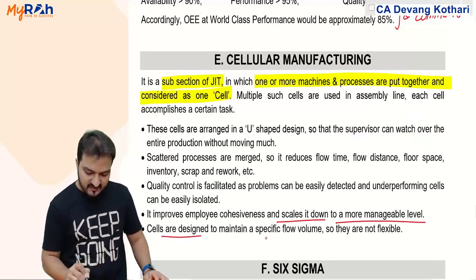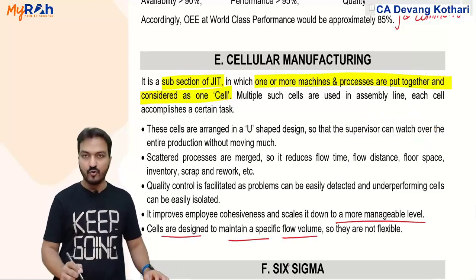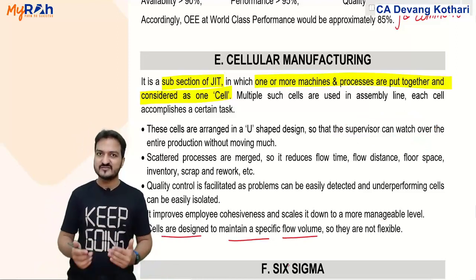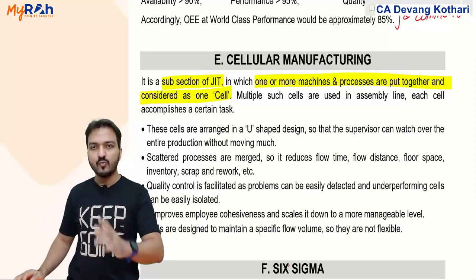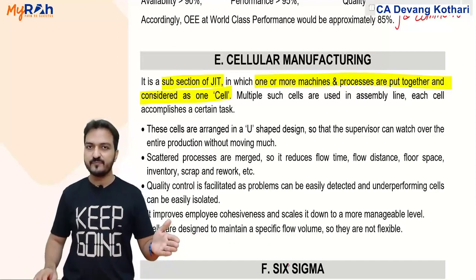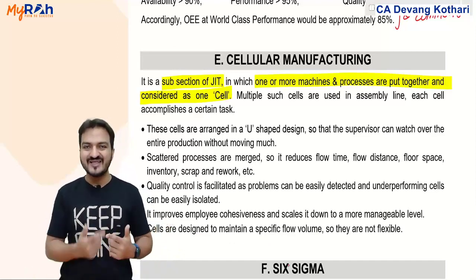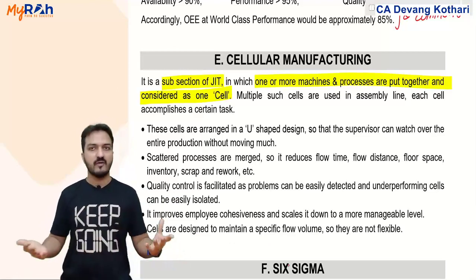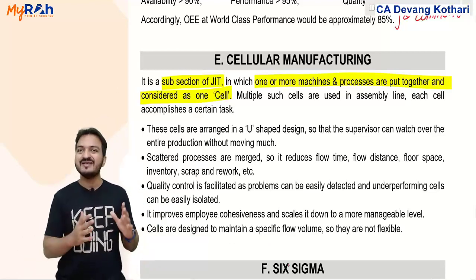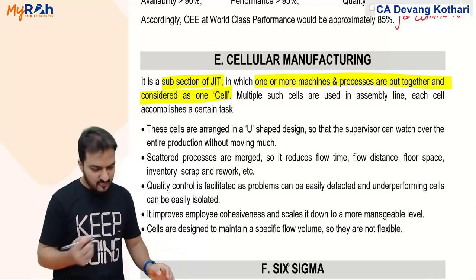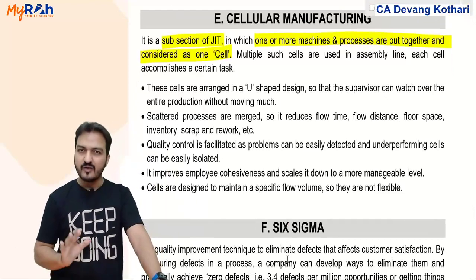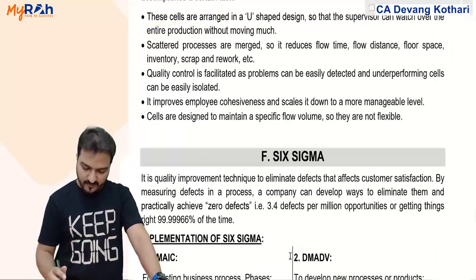And the cells are designed to maintain some specific flow volume, so they are not flexible. I can use this method only when my production volume remains consistent. If production volume keeps on changing, then cellular manufacturing might not work because this method is not that flexible. Okay. That was regarding cellular manufacturing. In my opinion, not a very famous topic.